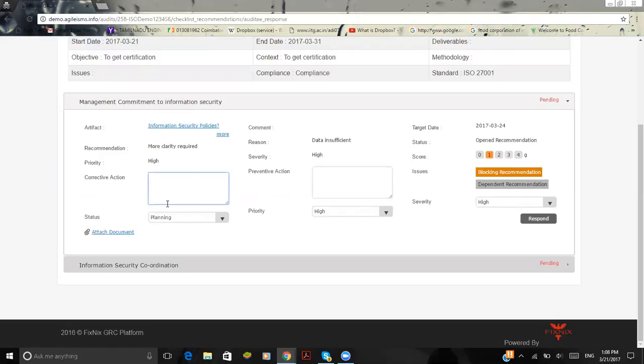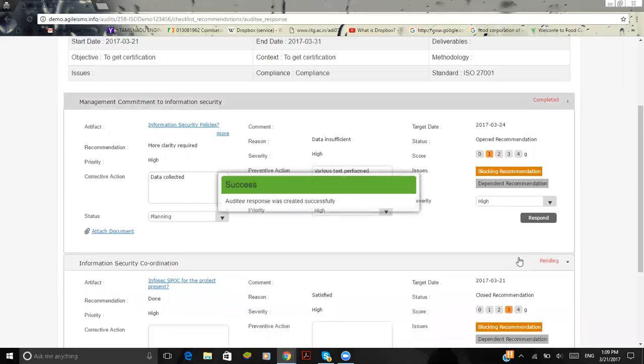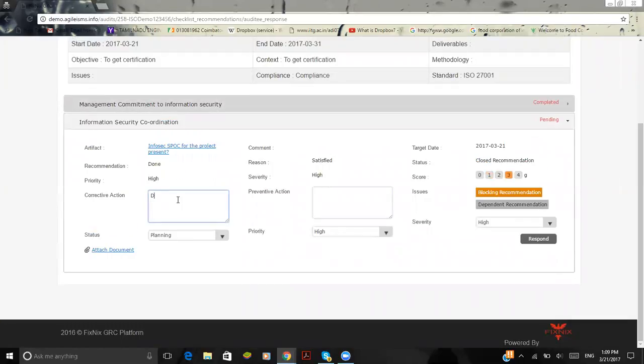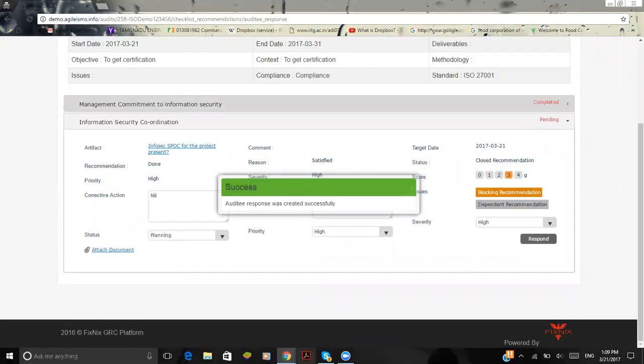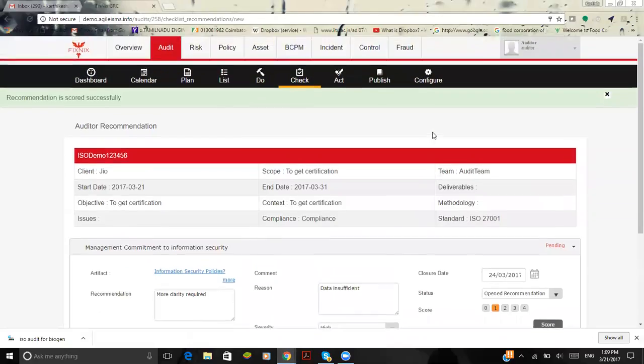For instance, I'll put the corrective action as data collected, and the preventive action would be various tests performed, and I will respond to the task. And maybe for another instance, since he is satisfied, I'll give the corrective action and the preventive action as nil and nil. I'll respond to it. And once this process has been successful, as an auditor, I have the rights to publish the particular task.